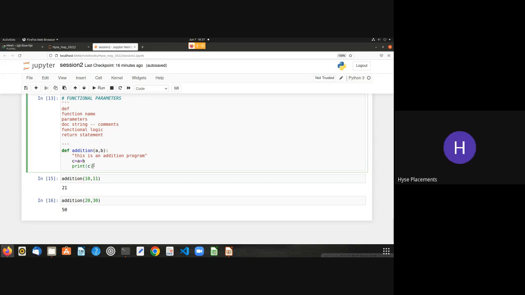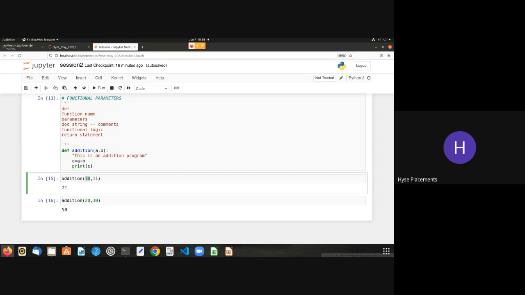The first task is to create a function and assign one parameter to it, and you need to tell whether the number is even or not by calling the function. Same like the addition of 10. I'll call that function name here, and I'll give a number here, and automatically it should tell me whether it is an even number or odd number. That is your first task.